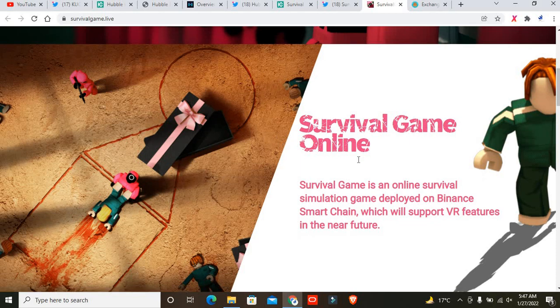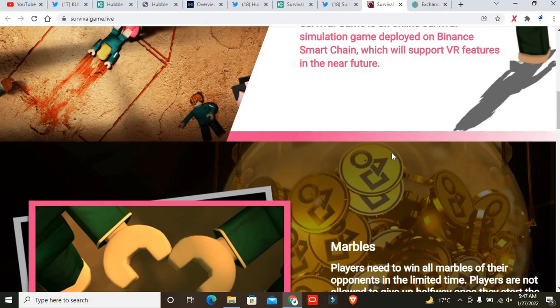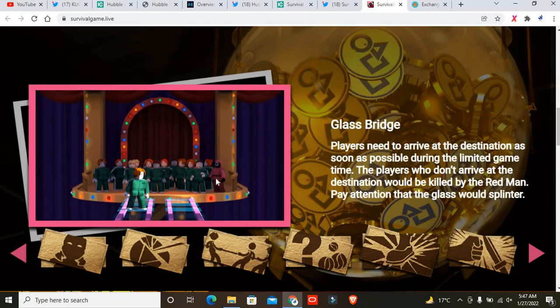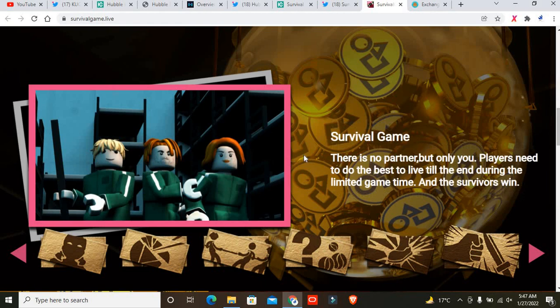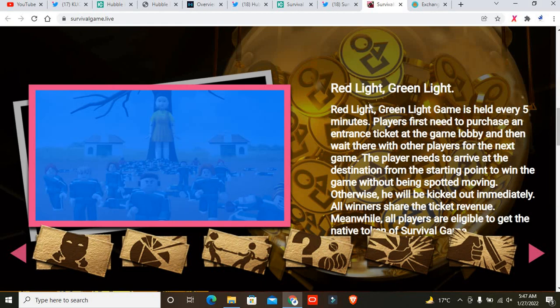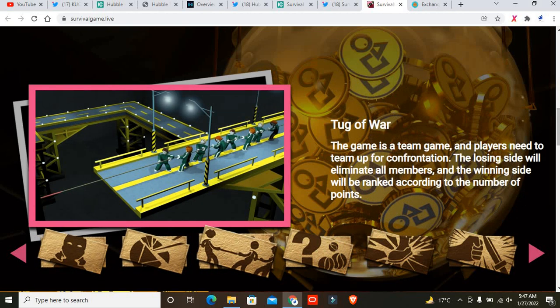Survival Game Online is an online survival simulation game developed on Binance Smart Chain, which will support a VR feature in the near future. Basically, I want to go through the different game types you can see right over here: Red Light, Green Light, and some detail about this project, Dalgona Candy and Tug of War.